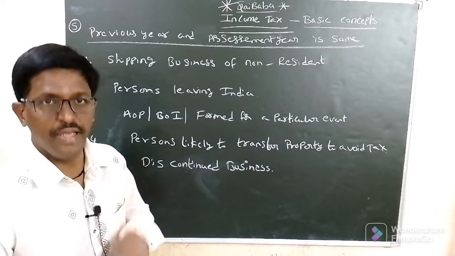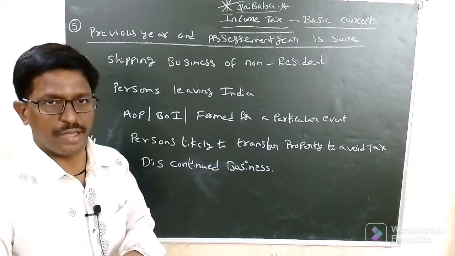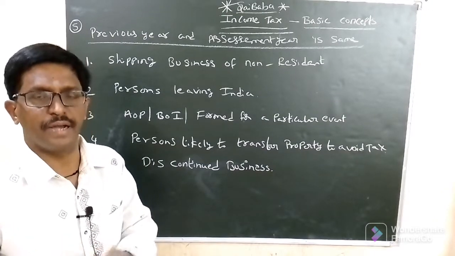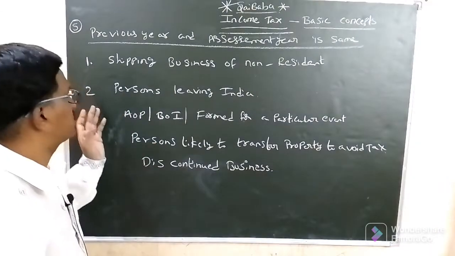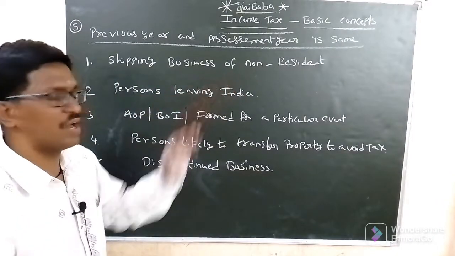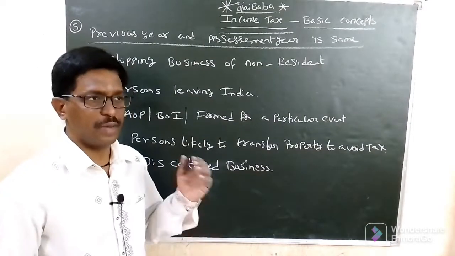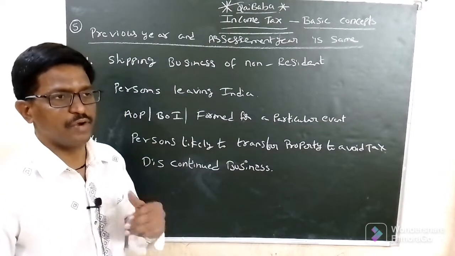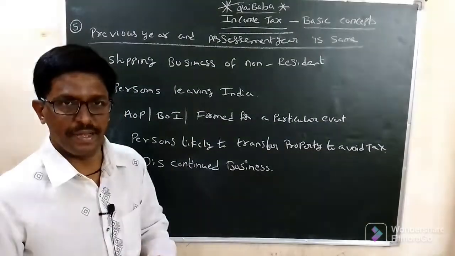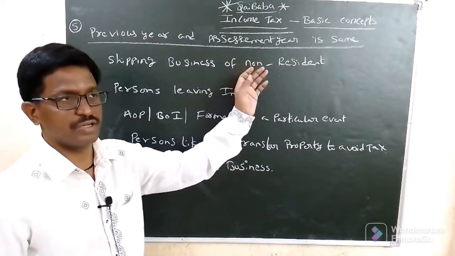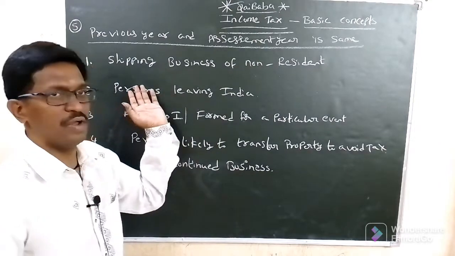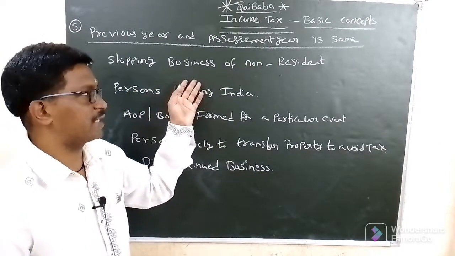See the first situation, shipping business of non-residents. If any ship comes to India, the tax will be levied in the same year for non-residents. So non-residents who come to India through shipping business are taxable in the same year.